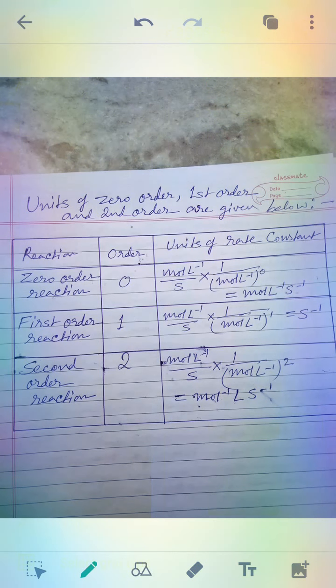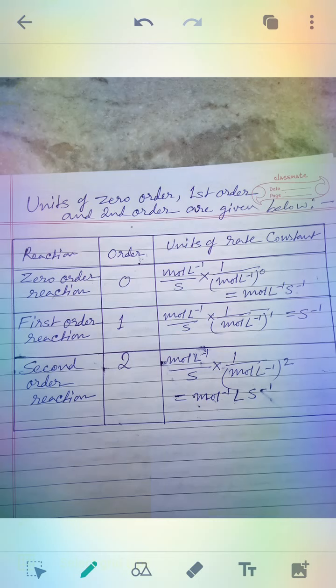Here I have calculated the SI unit of the rate constant of zero order, first order and second order reactions. In the column you can find it out. For a zero order reaction, x plus y, that is n, equal to 0. So the unit of rate constant will be what? Mole liter inverse by second into 1 by mole liter inverse to the power 0. So ultimately the answer is mole liter inverse second inverse.